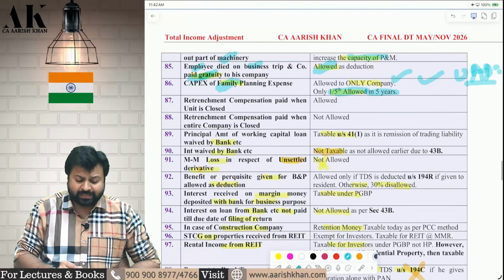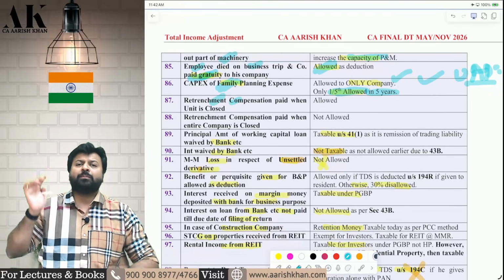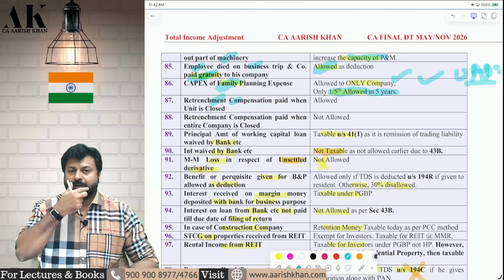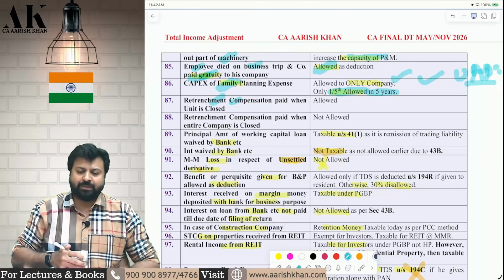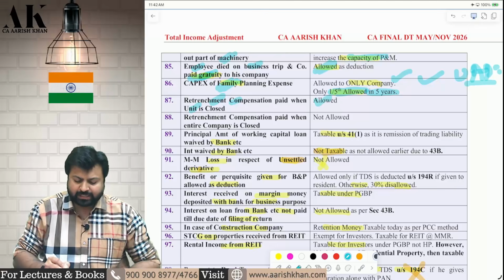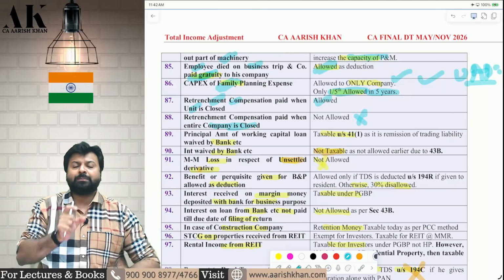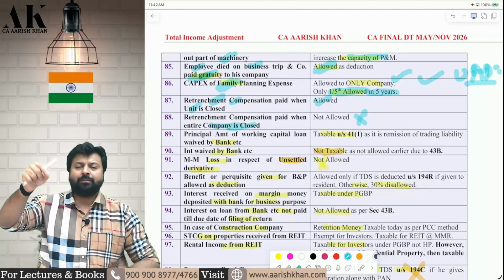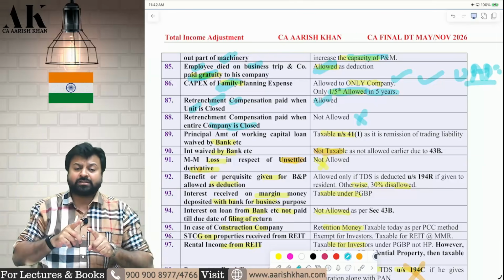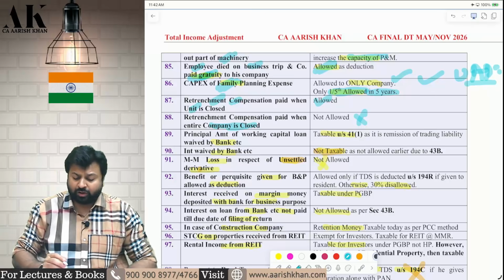Next, there is retrenchment compensation. You are removing your employees and you are paying them retrenchment compensation. Whether that will be allowed as a deduction depends. If the unit is closed, then it is allowed. If the company is entirely closed, then it is not allowed. If one part of the company is closed and you are retrenching employees, it is allowed. If the entire company is closed and you are retrenching employees, then it will not be allowed as a deduction.